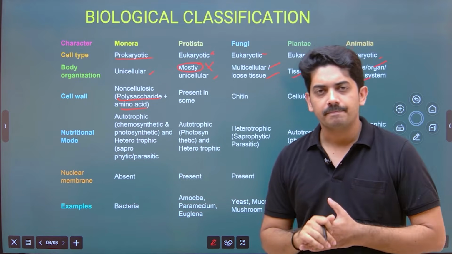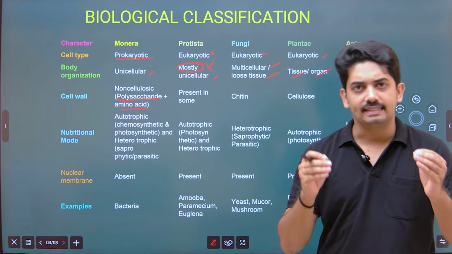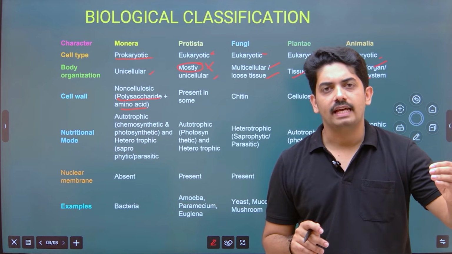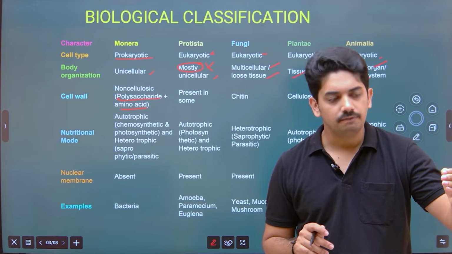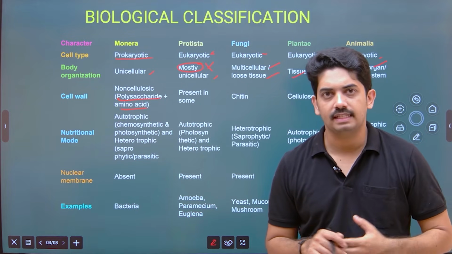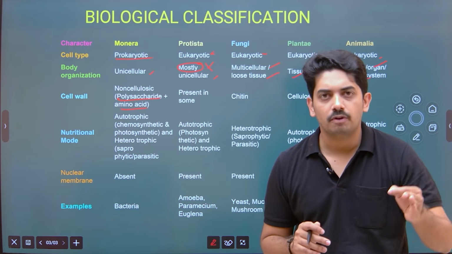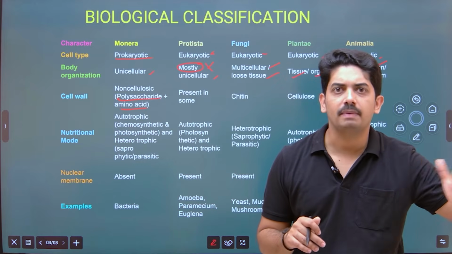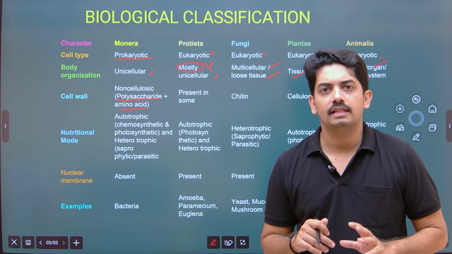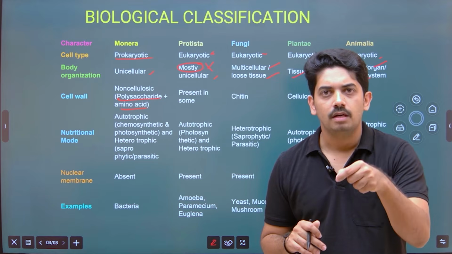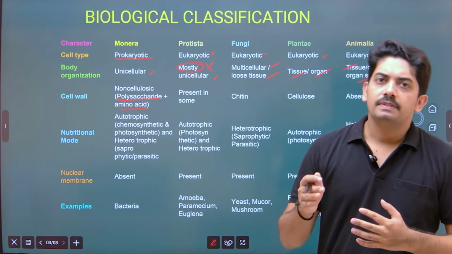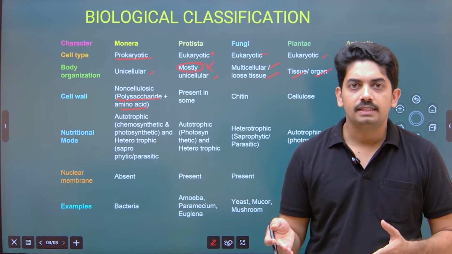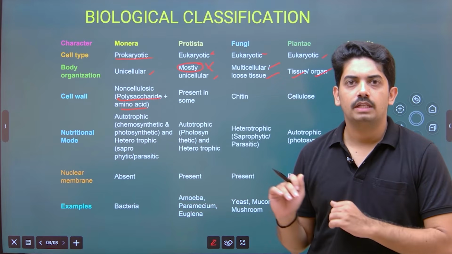In Protista, you cannot define the exact cell wall. The reason is, now the organism is taken from fungus like Saccharomyces cerevisiae, that is yeast. Organism is taken from Plantae like Chlamydomonas and Chlorella. They are exactly like plants but taken for the criteria that the unicellular eukaryotes go to the Protista. Now some of the animal-like organisms like amoeba, Entamoeba and Paramecium, they are all taken for the kingdom Protista.